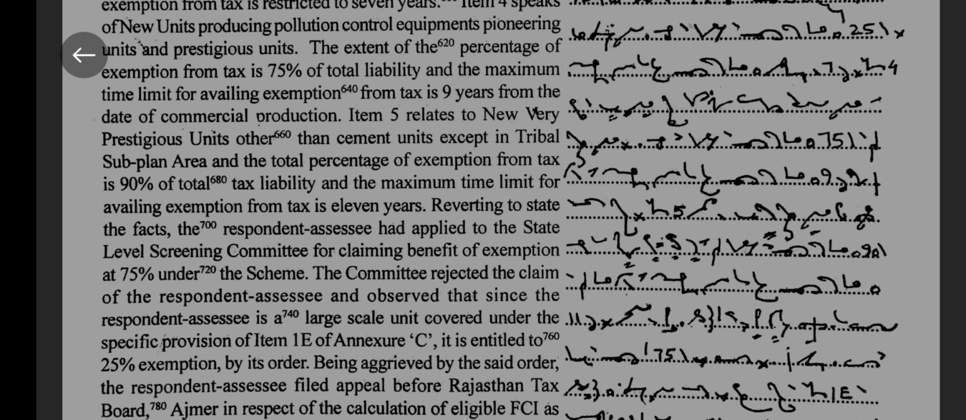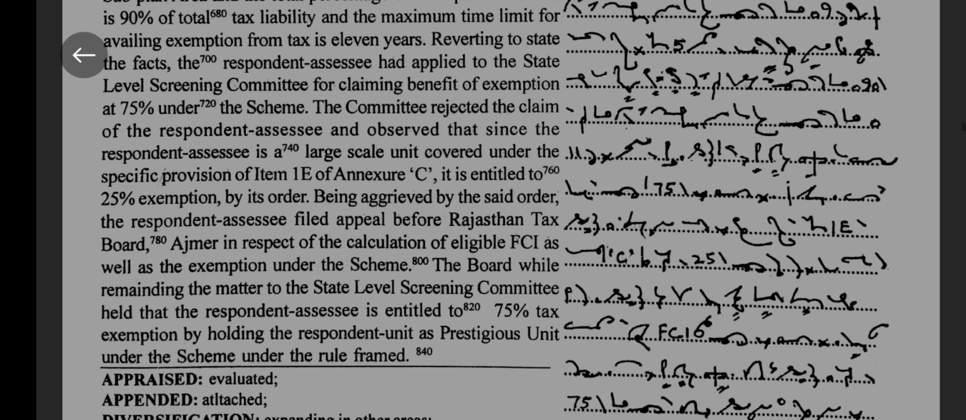Being aggrieved by the said order, the respondent SSC filed an appeal before the Rajasthan Tax Board, Ajmer, in respect of the calculation of eligible FCI as well as the exemption under the scheme. The board, while remanding the matter to the state level screening committee, held that the respondent SSC is entitled to 75% tax exemption by holding the respondent unit as a prestigious unit under the scheme under the rules framed.